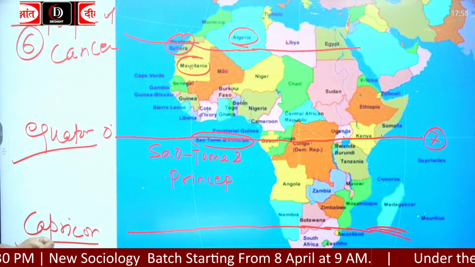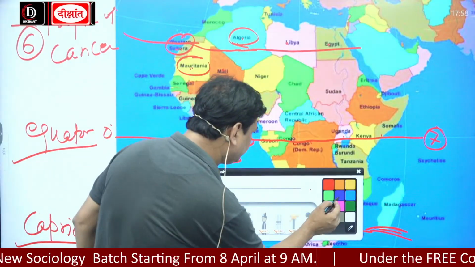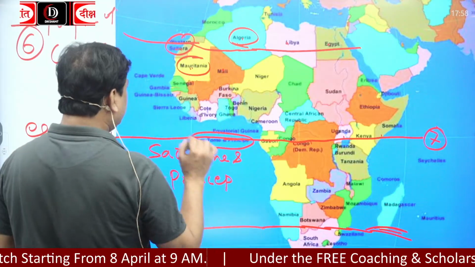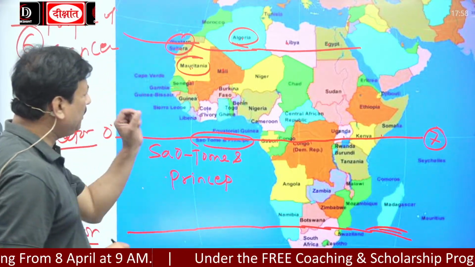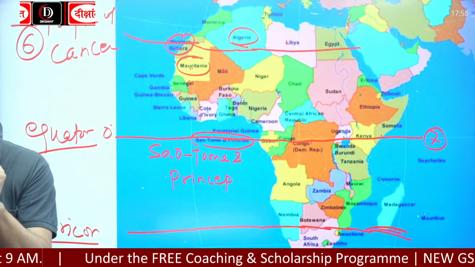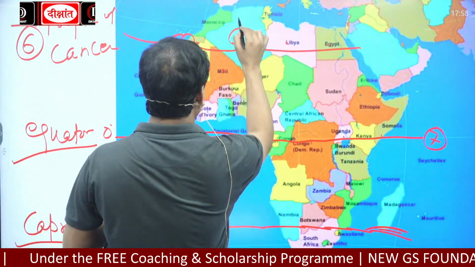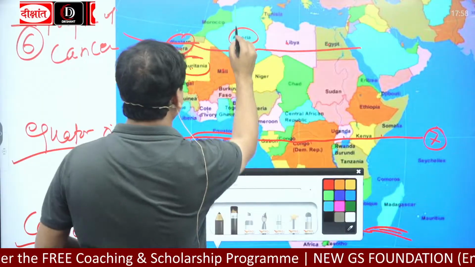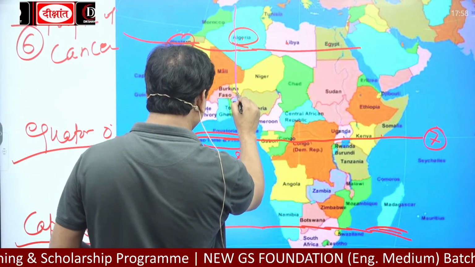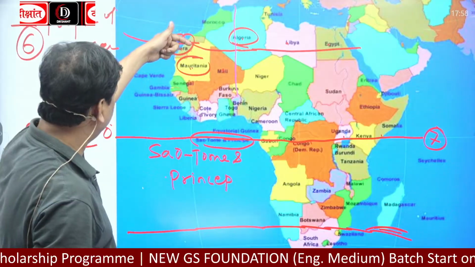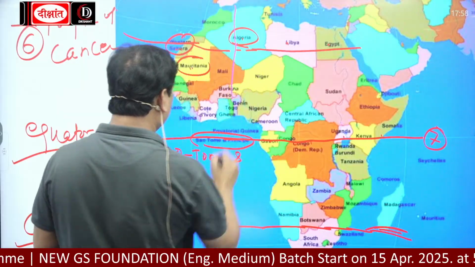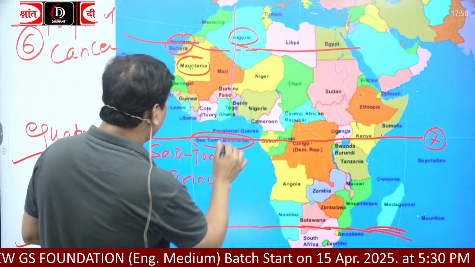Now look here. 0 degree longitude, which is the prime meridian, passes through Algeria, Mali, Burkina Faso, Ghana and Togo.